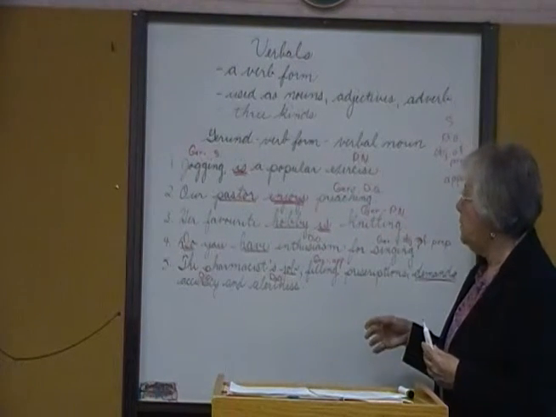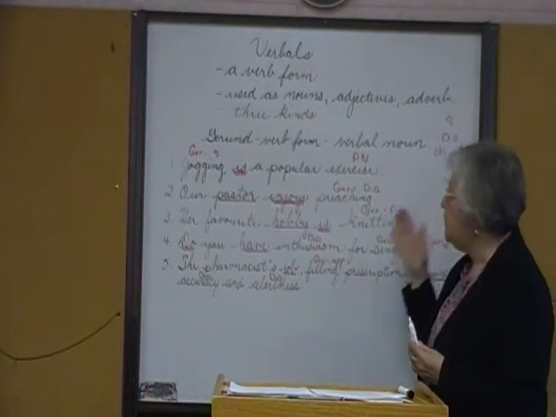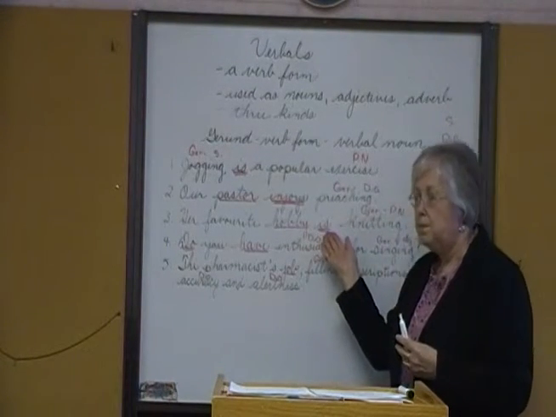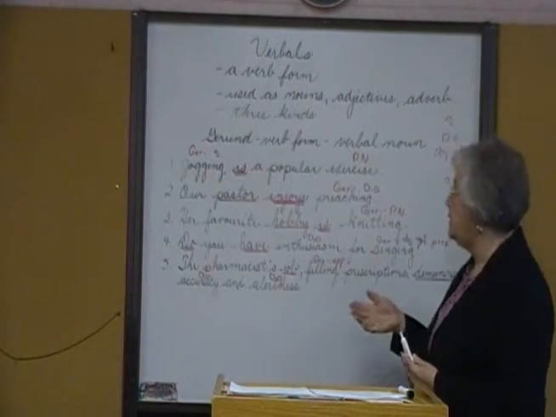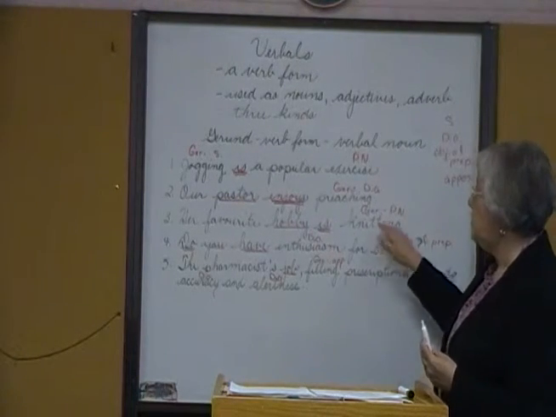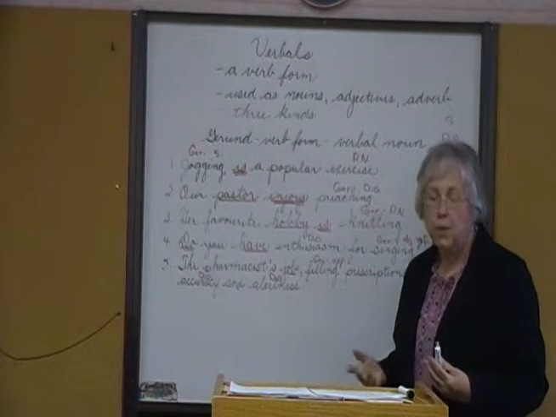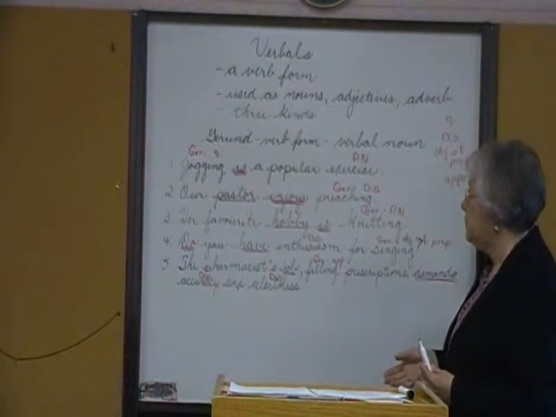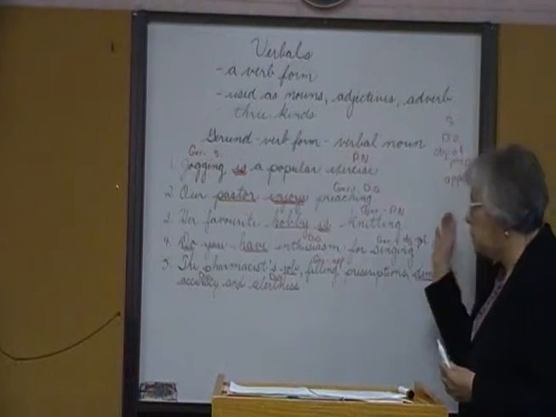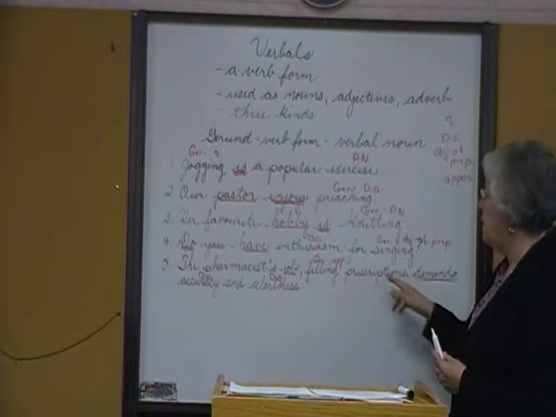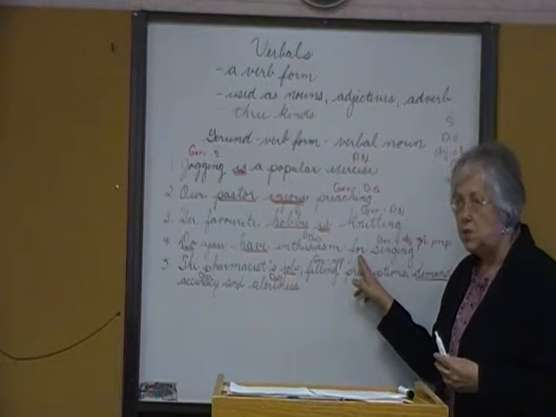In number 3, notice the location. It's following a linking verb. What follows linking verbs? Predicate nouns, predicate nominatives. Therefore, the ing gerund is acting as a predicate noun, a predicate nominative. Number 4, notice what it follows. Notice where it is in the sentence. It's preceded by a preposition.